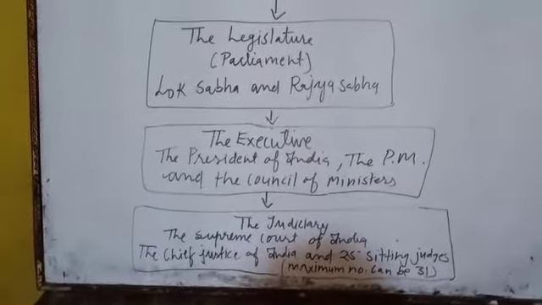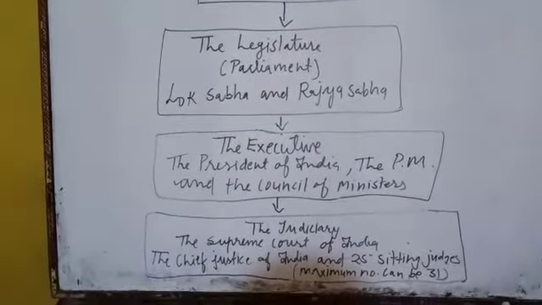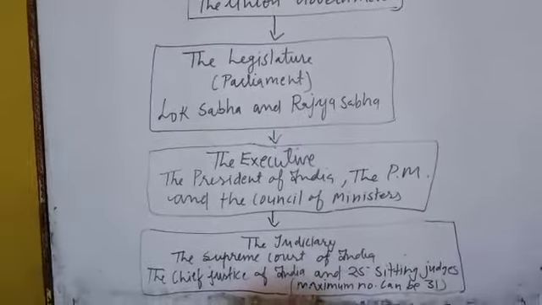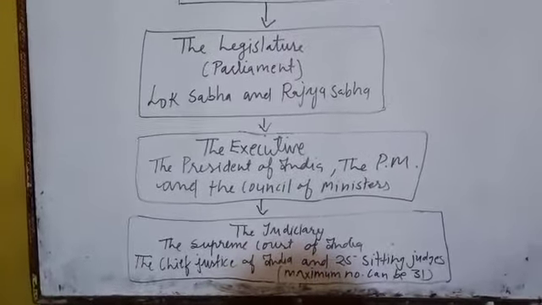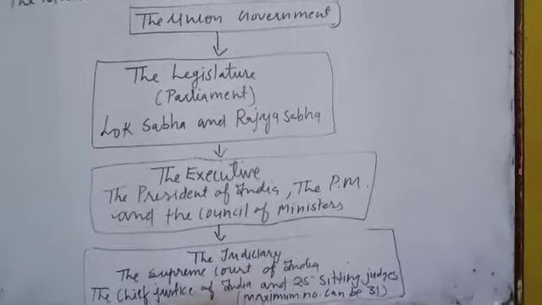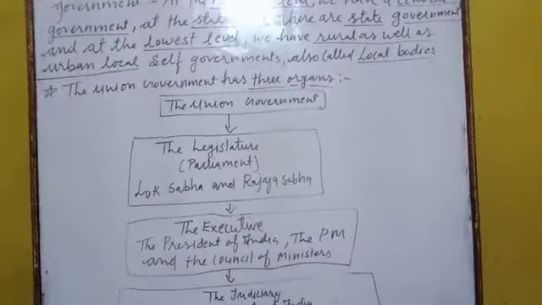So these are the three organs of the union government. It's very important. Bache, you have to learn these three organs. The composition of union government is very important. In the next video, we will discuss the different types of list. Three types of list we will discuss.